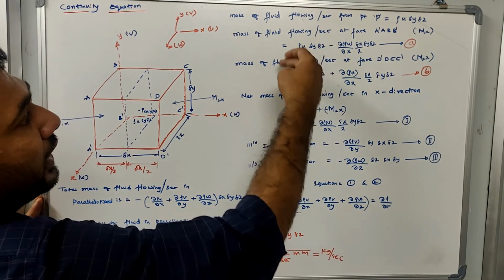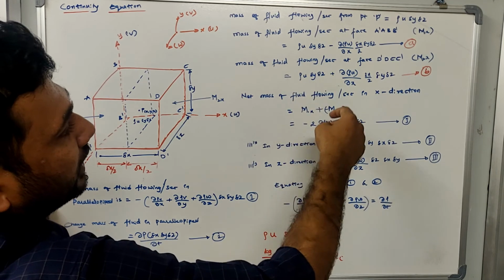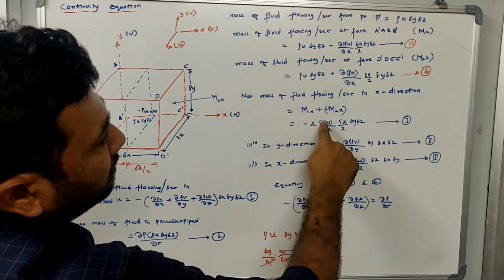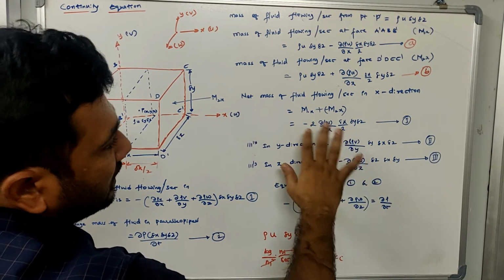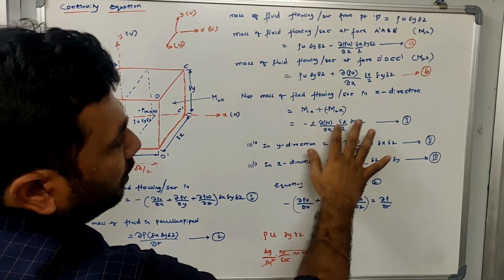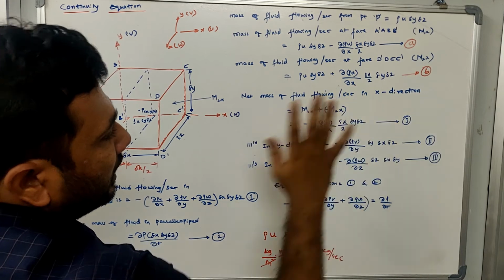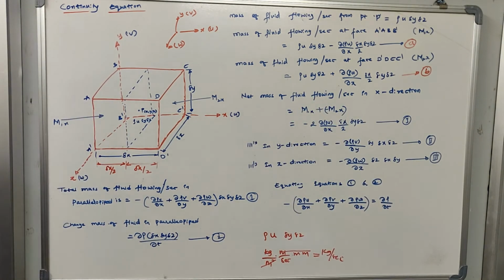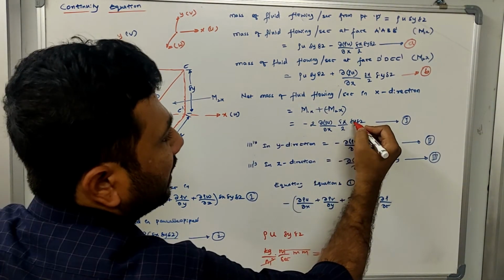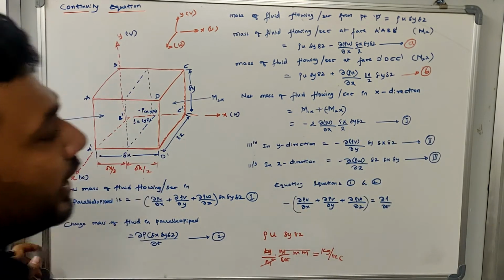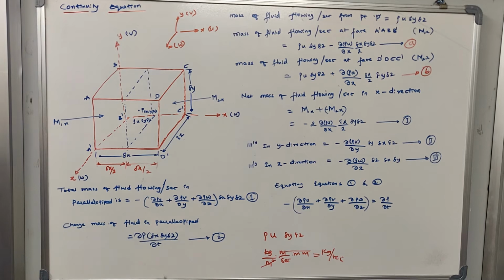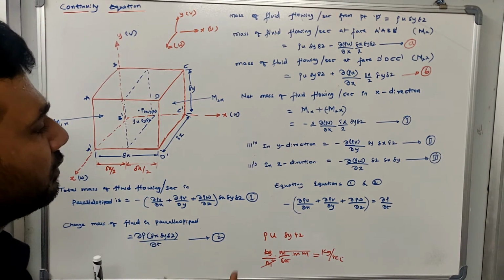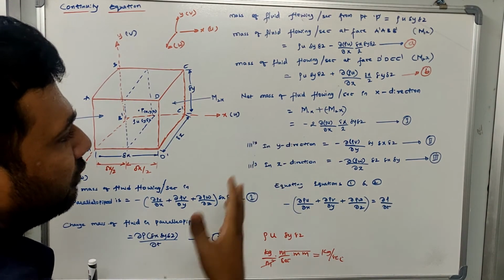Rho u delta y delta z and rho u delta y delta z will get cancelled. What is left over is minus 2 times dou rho u by dou x, delta x by 2, delta y delta z. The 2 will again get cancelled. What is left over is minus dou rho u by dou x into delta x delta y delta z. Now tell me, what will be delta x multiplied by delta y multiplied by delta z? It is the volume of the parallelepiped. You remember this. Similarly, we can write the equation for the y direction and we can write the equation for the z direction also.